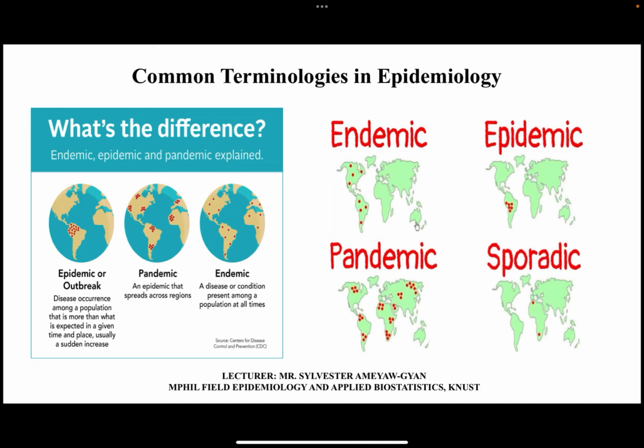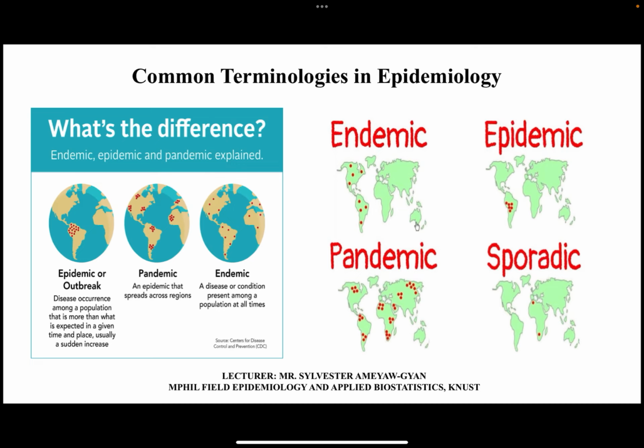A typical example is when there is a cholera surge in an entire city after, let's say, flooding has occurred. You can say there is an epidemic. Another example can be a spike in the occurrence of measles across multiple districts due to low vaccination. You can also call that an epidemic. You see, we are saying across multiple districts or communities in that city. In such a situation, you call it an epidemic.